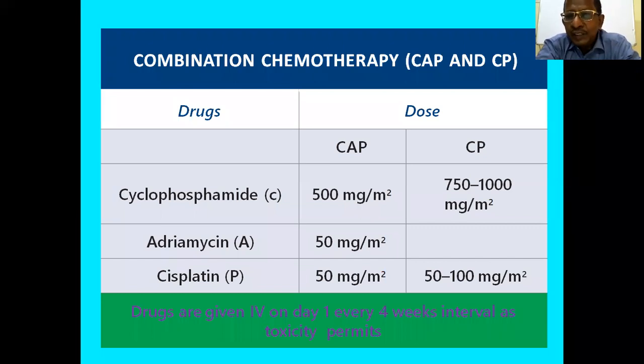Or the CP regime, cyclophosphamide and cisplatin combination: cyclophosphamide in a dose of 750 to 1000 milligram per meter square with cisplatin in a dose of 50 to 100 milligram per meter square. Drugs are given intravenously on day 1 every 4 weeks, as the toxic interval. It should be given at a 4 weeks interval.